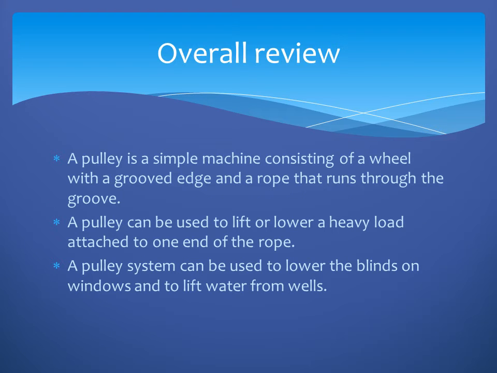Okay. The next one is a pulley. Now see the diagram in page number 126. A pulley is also a simple machine. It consists of a wheel. See the diagram. The wheel is there. In the middle of the wheel, a grooved edge is there. Edge means a small gap is there. In the gap, the rope will be present.